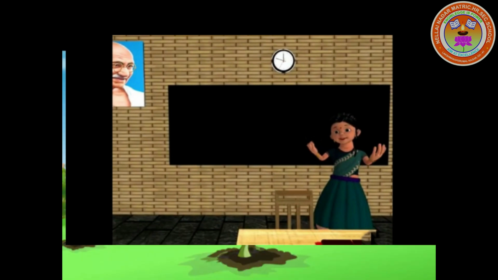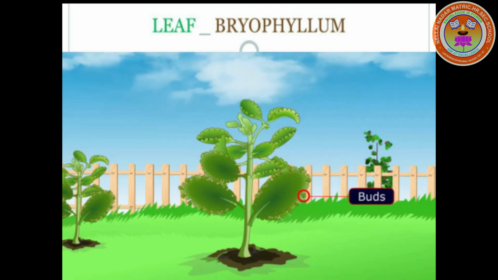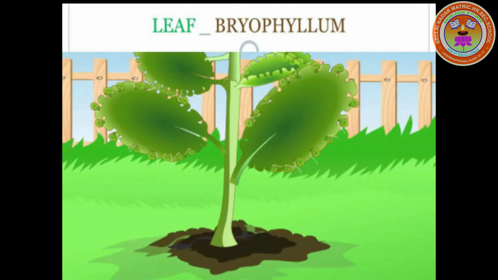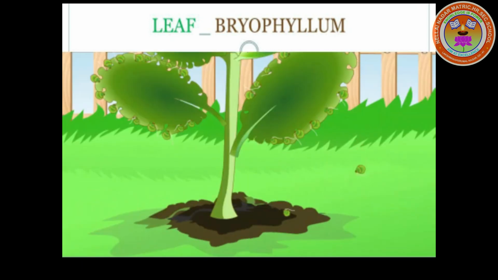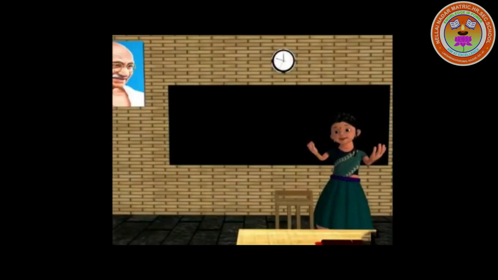In Bryophyllum, small leaves grow on bigger leaves. These are the buds of the Bryophyllum plant. This plant has buds on the edges of the leaves. When the buds come in contact with moist soil, each bud is capable of growing into a new plant.